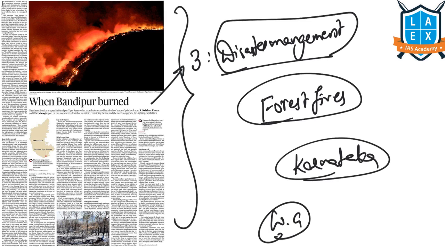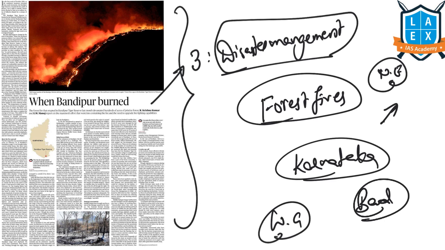This has become intensified due to the failure of the year-end northeast monsoon and also the intensity of temperature in summer. And it is saying that it is a result of bad fire management policies that resulted in this huge blaze in the Bandipur Tiger Reserve.